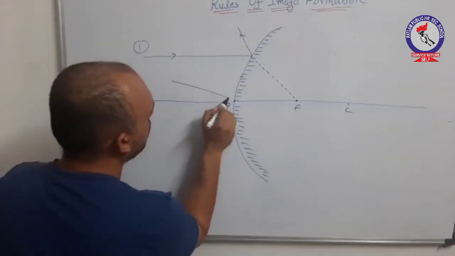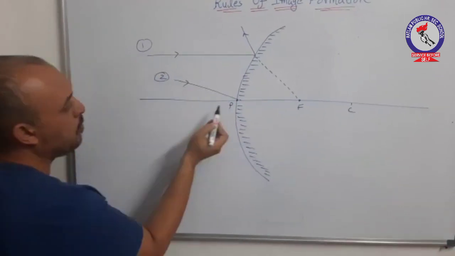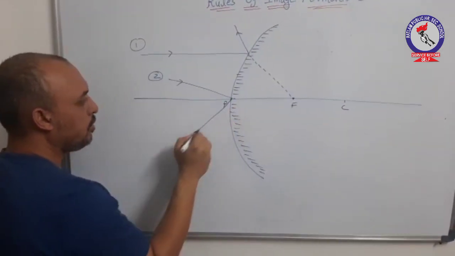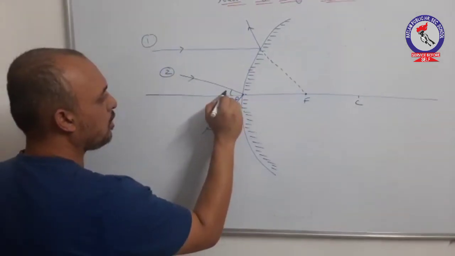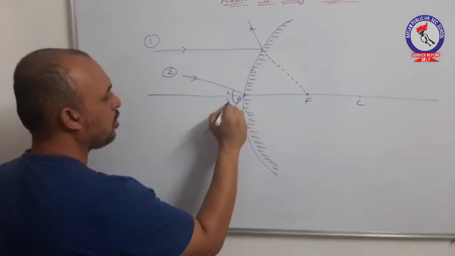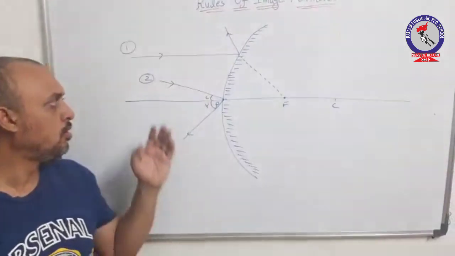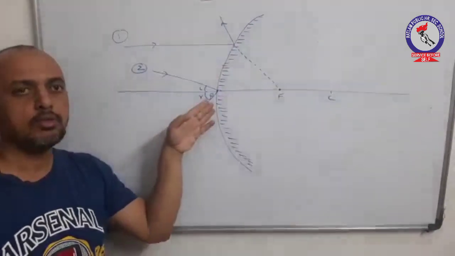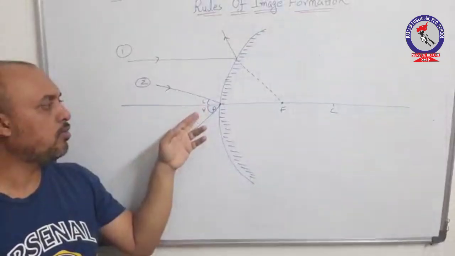Rule number 2. Another ray which is incident on pole gets reflected below the principal axis such that the angle of incidence and the angle of reflection are obeyed by this particular ray, as it is observed that this spherical mirror is almost plane at the pole. So the angle of incidence and angle of reflection are same.